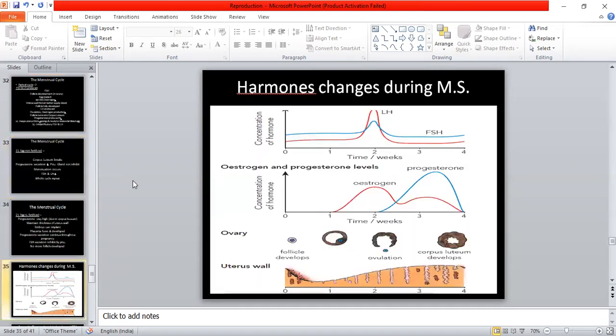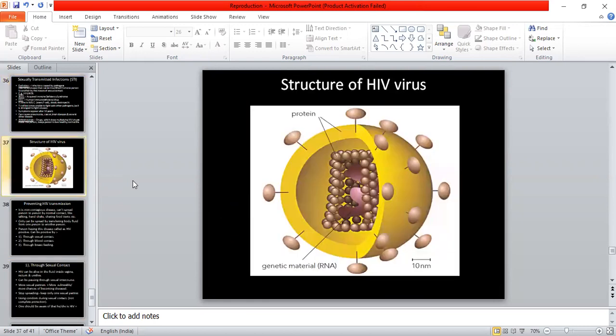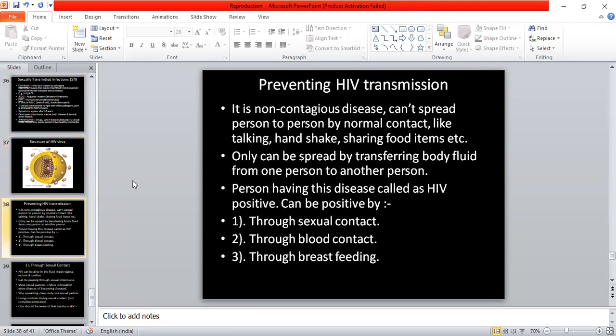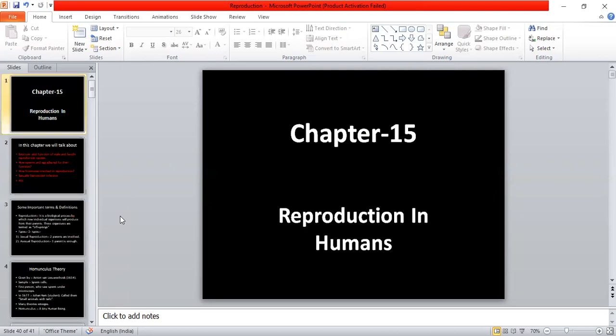Then we will talk about hormones, changes during menstrual cycle. Then we will talk about sexually transmitted infections and structure of HIV virus. इस तरह से ये सारा चैप्टर हमें कंप्लीट करना है. बट टिल नाउ दिस इज कंप्लीटेड.